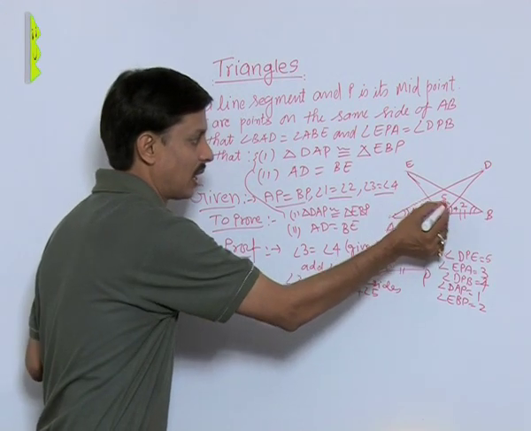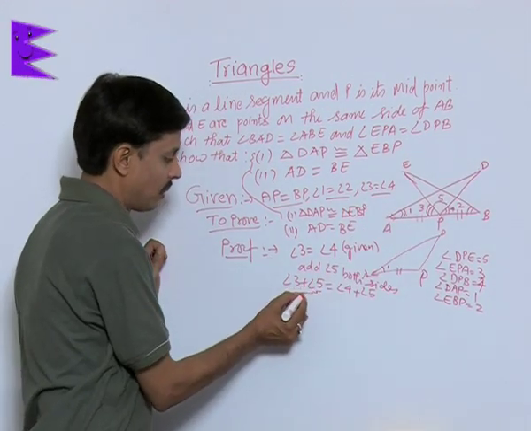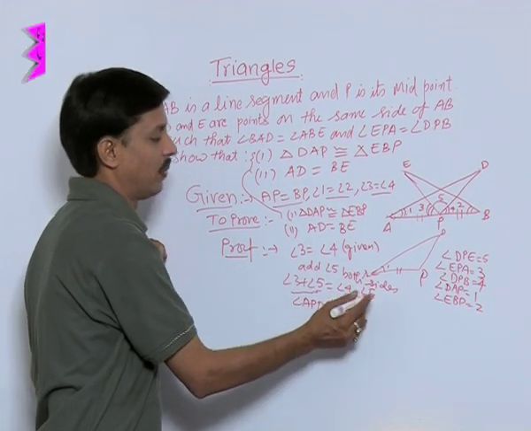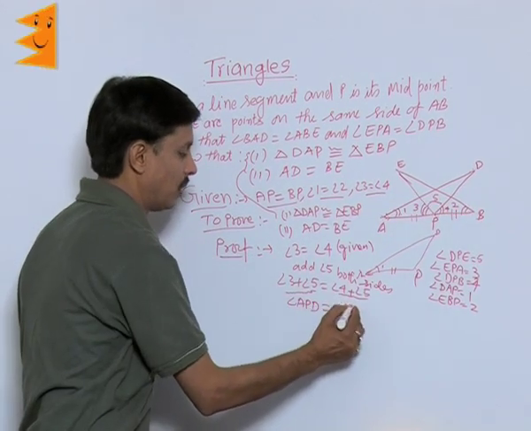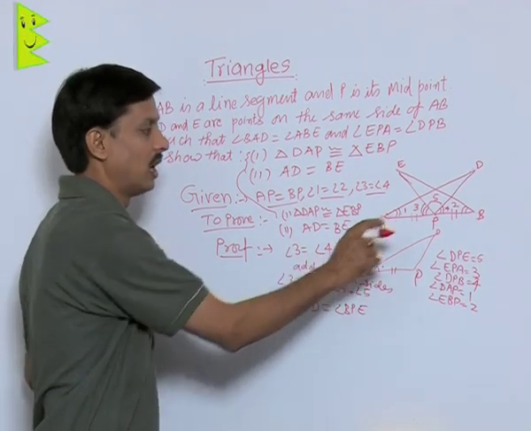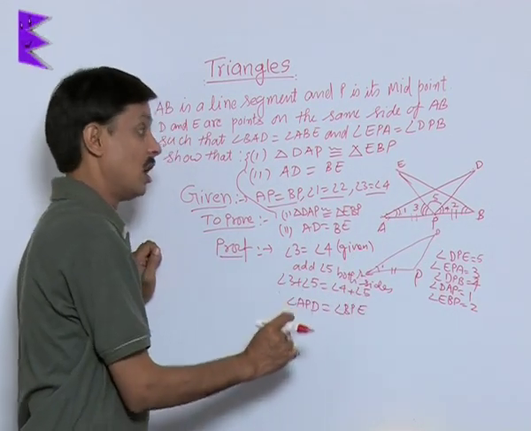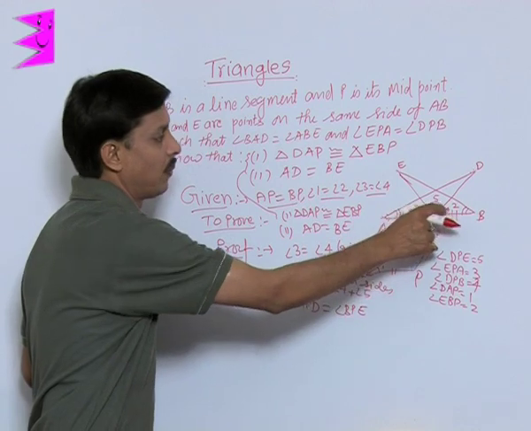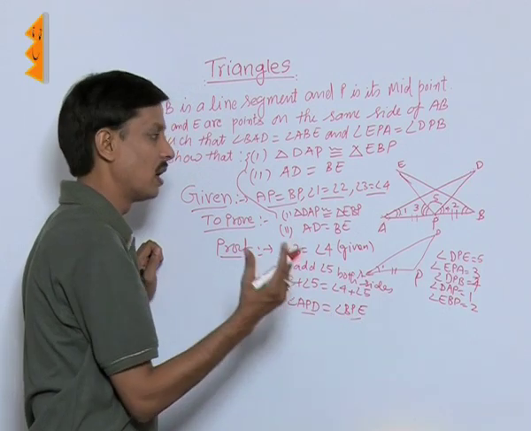But angle 3 plus angle 5 can be named as angle APD, and angle 4 plus 5, when clubbed, gives angle BPE. So these two angles I have taken equal.